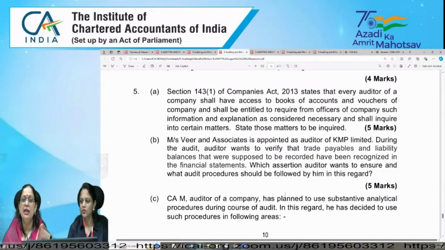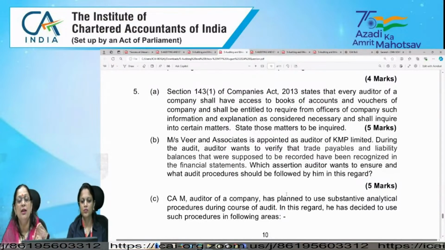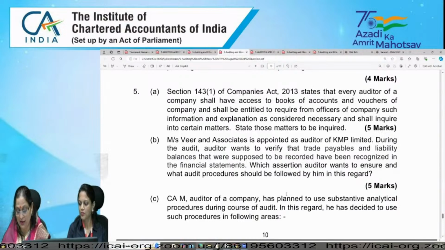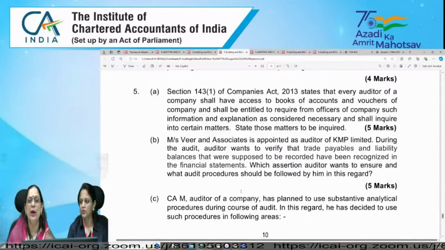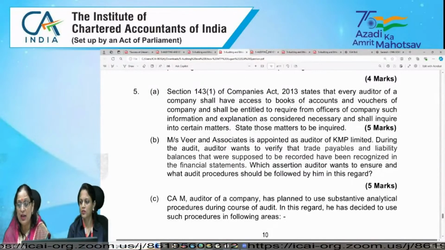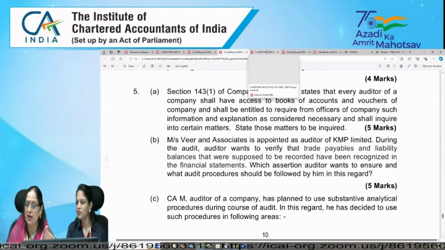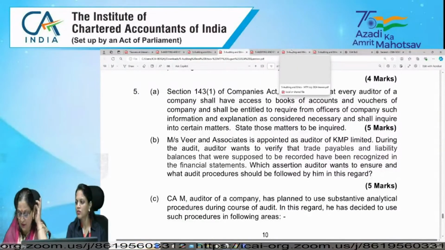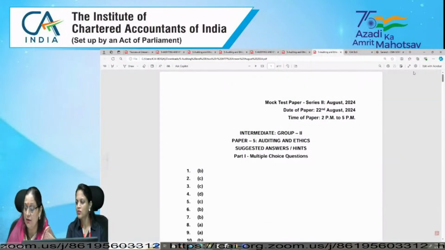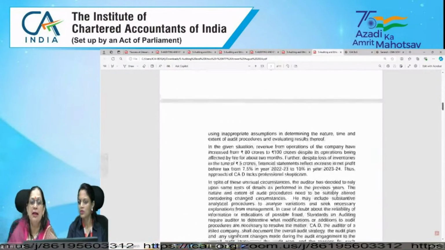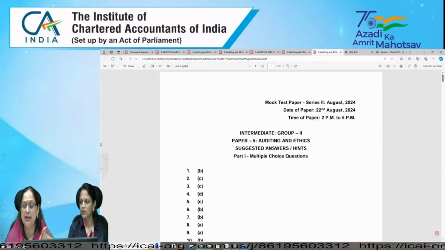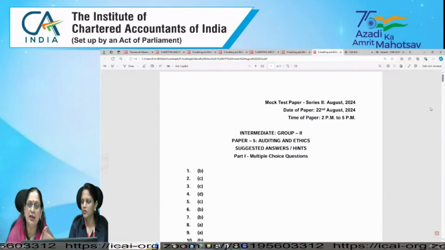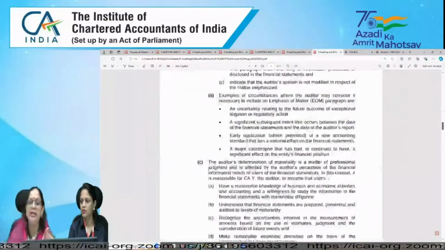Now what we are doing, we have discussed one of the points of section 143(1). Section 143(1) talks about certain matters which the auditor is required to inquire into, right? So this is one of the matters, that every auditor of a company shall have access to books of accounts. So now we need to give all the matters which are covered in section 143(1). In that, the first point is whether loans and advances made by the company on the basis of security have been properly secured, right?